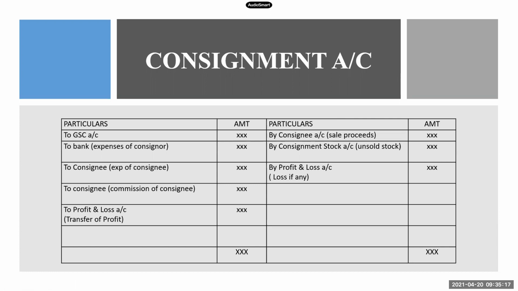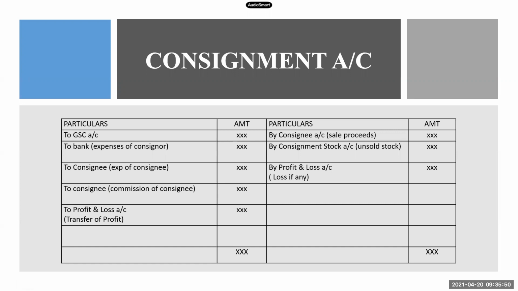So once again, look at the steps. First step, we are debiting here. Step number 2, expenses of consignor, again we are debiting. Step number 3, advance by consignee will not appear in the consignment account. Step number 4 is sales made by consignee. We are crediting it because it's an income. Then coming to commission of consignee, again we are debiting because it's also an expenditure.